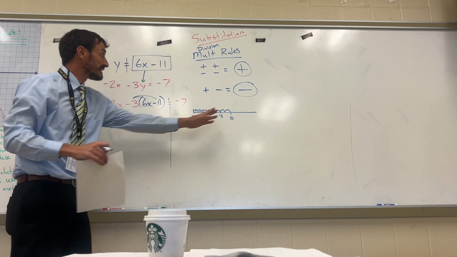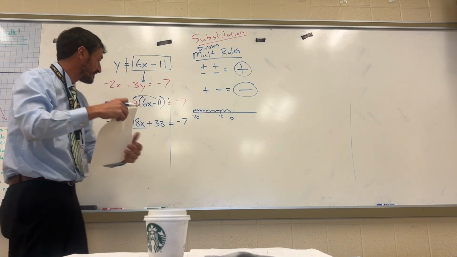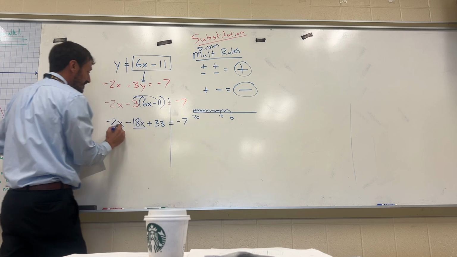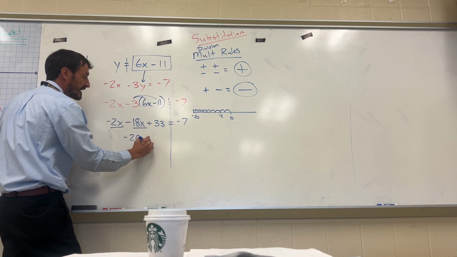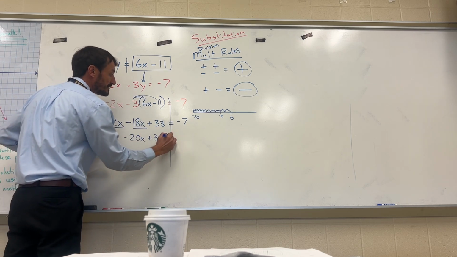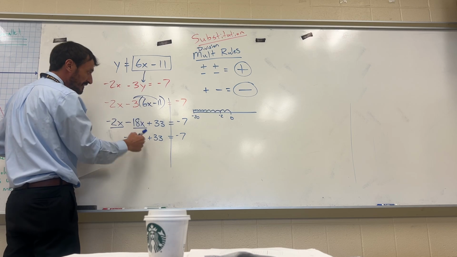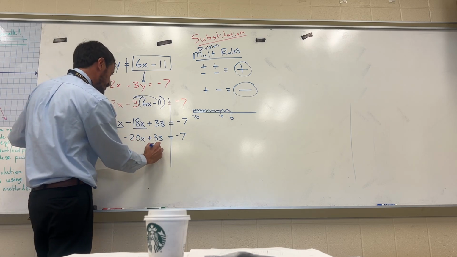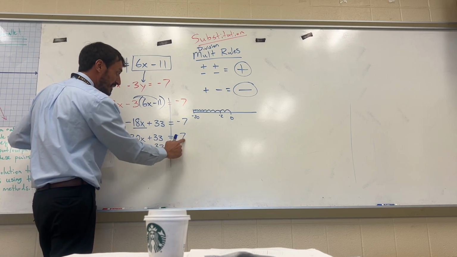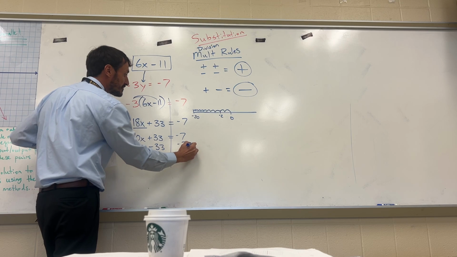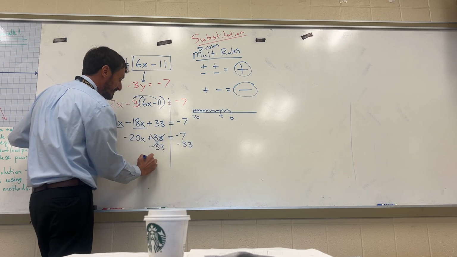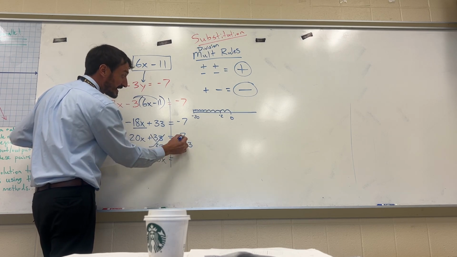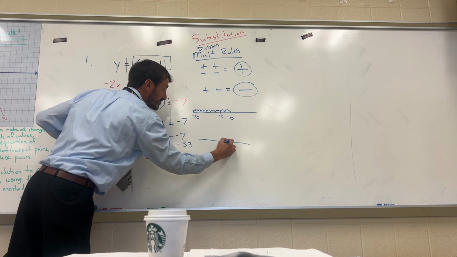Why? Because I'm going left, left, that's addition. If you did not pick that up in class. So -2 minus 18 is -20x plus 33 equals -7. Now to finish this, we're going to subtract 33. Notice that the numbers are on opposite sides, so we have to subtract 33, and now we have -20x equals, and again, -7 minus 33, showing you that number line.